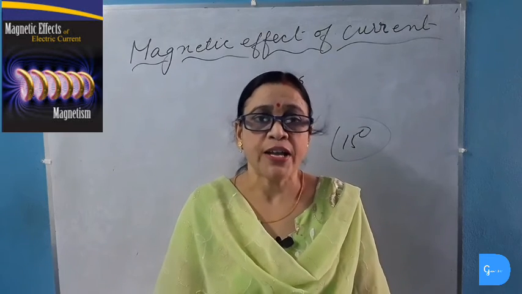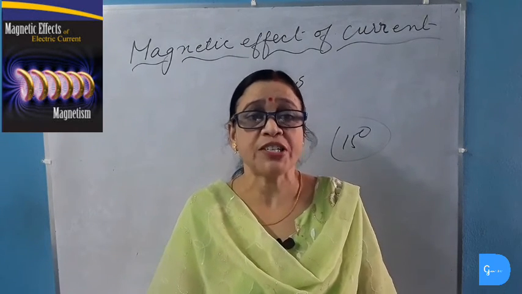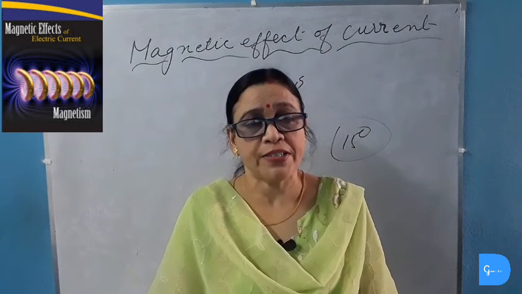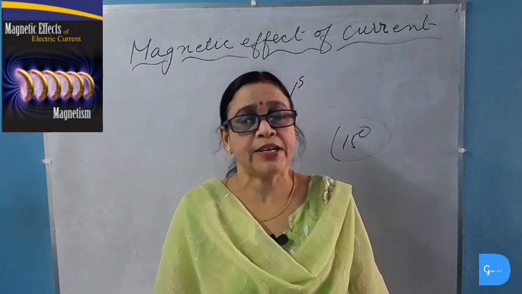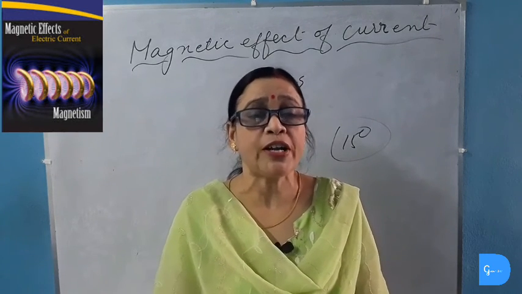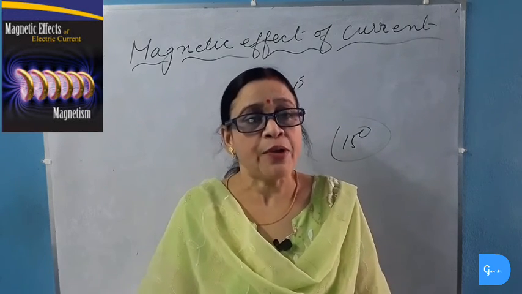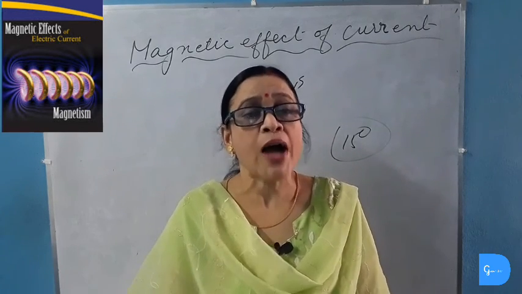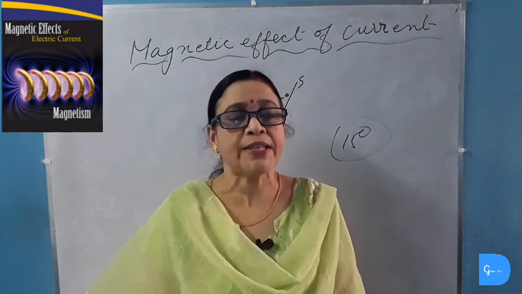Now it is clear to us that the earth has no bar magnet placed inside it. It was just imaginary. Earth gets its magnetism because of the magnetic effect of electric current, and this electric current is produced by the motion of convection currents in the molten iron present in the outer core of the earth. These currents produce magnetism. So earth is a huge electromagnet. There is no bar magnet placed inside the earth.